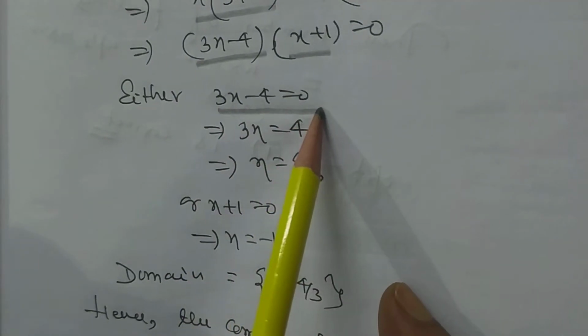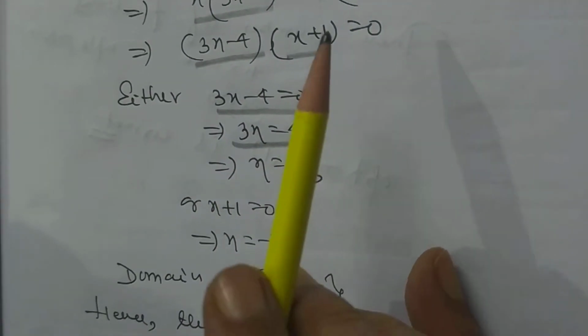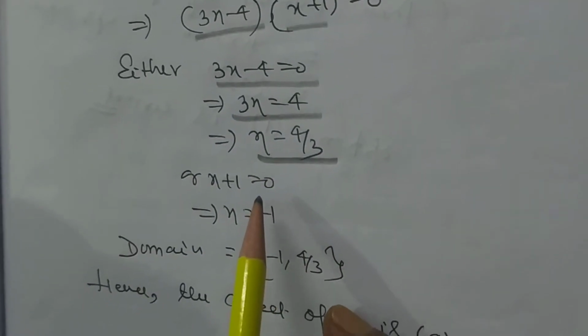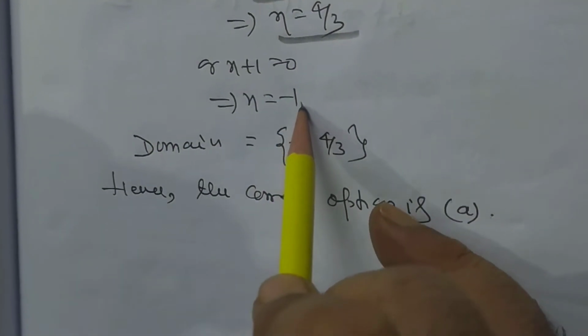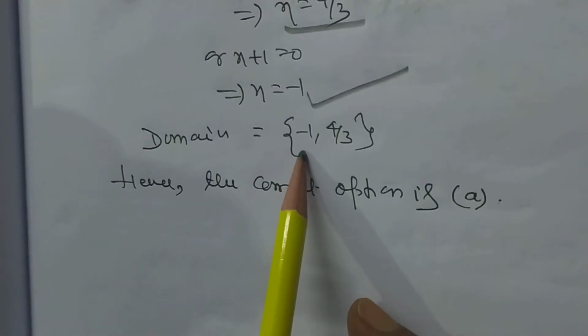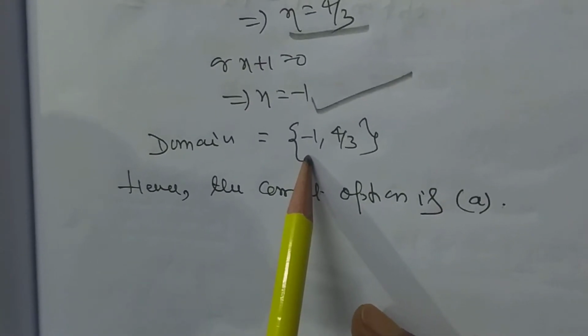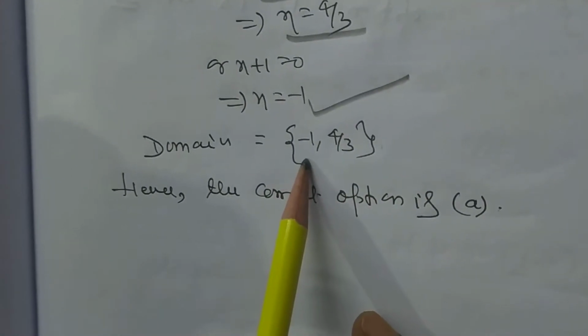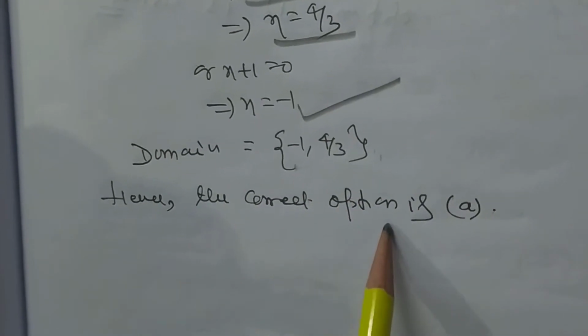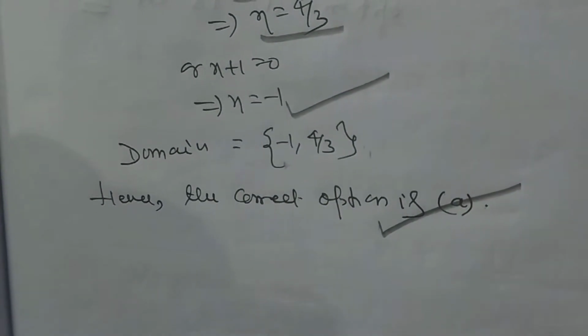Either 3x minus 4 is equal to 0, that is 3x is equal to 4, so x is equal to 4 by 3, or x plus 1 is equal to 0, so x is equal to minus 1. Domain is the set {minus 1, 4 by 3}. Hence, the correct option is A.